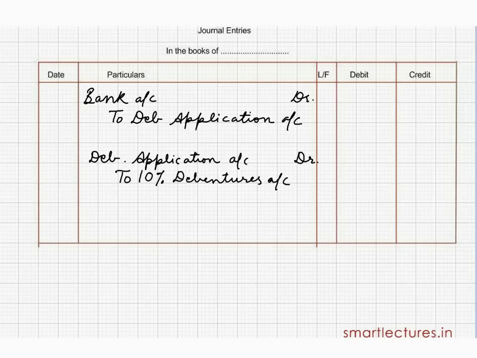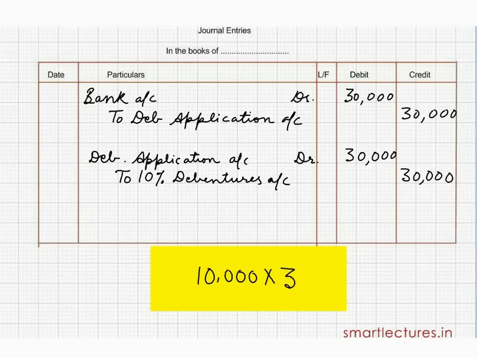Be careful. Whenever you credit debentures account, you must mention the rate of interest. 10% debentures means on these debentures, 10% interest will be paid for 1 year. So the amount will be 10,000 into 3, 30,000 rupees.